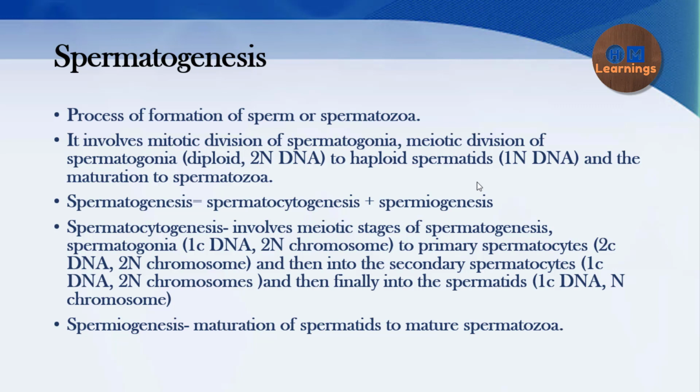You need to remember that spermatogenesis is actually the sum of two processes, spermatocytogenesis and spermiogenesis. The definitions will become clear once you understand the process of spermatogenesis. So for that I will make a list of the steps of spermatogenesis, which will help you understand the entire process.